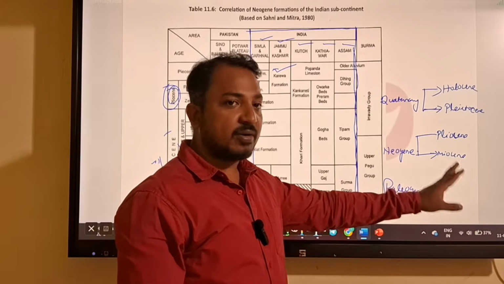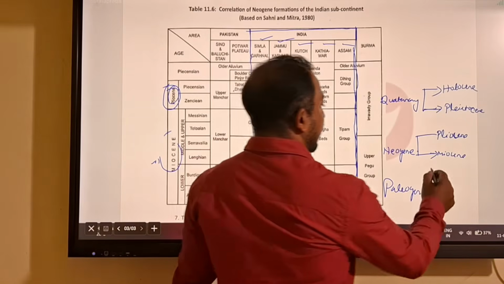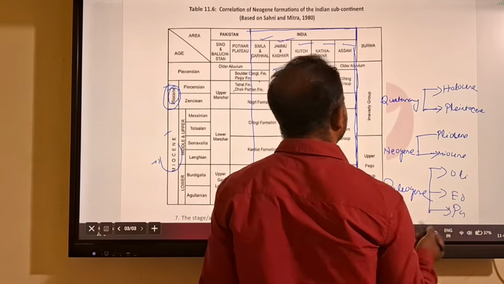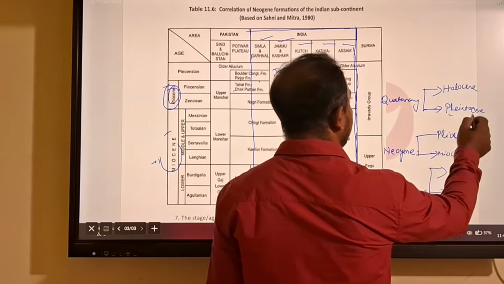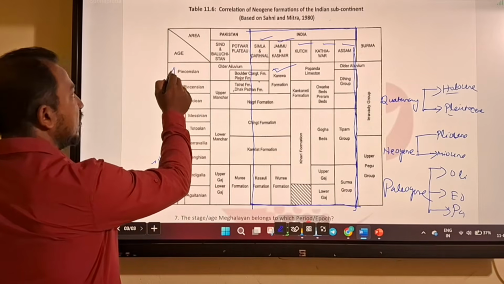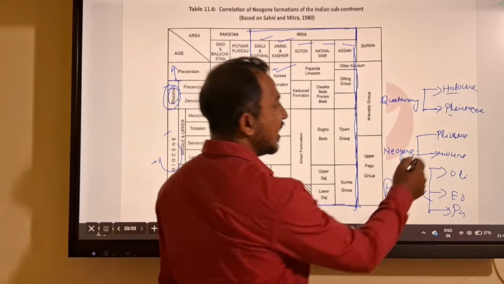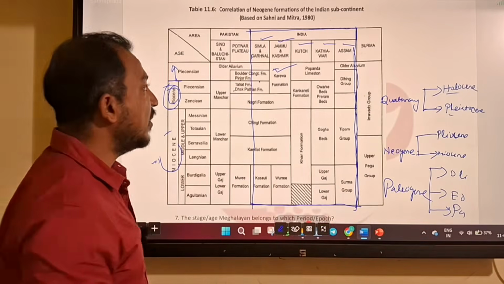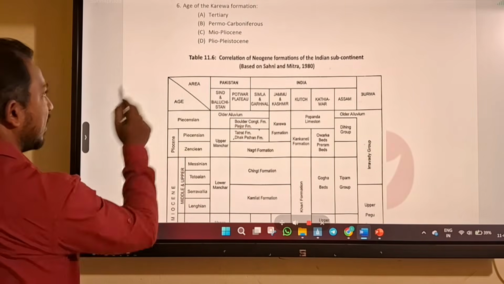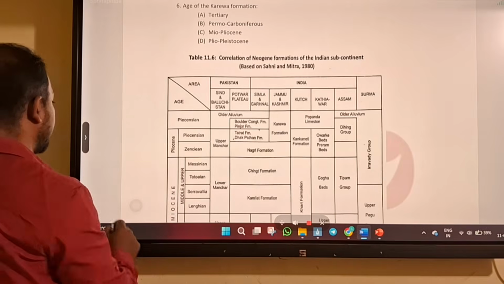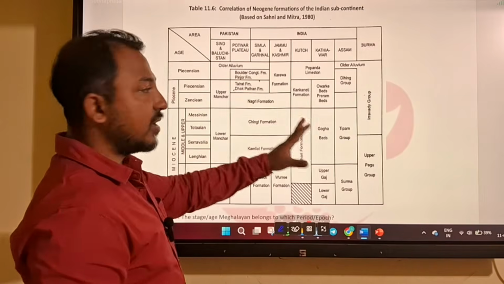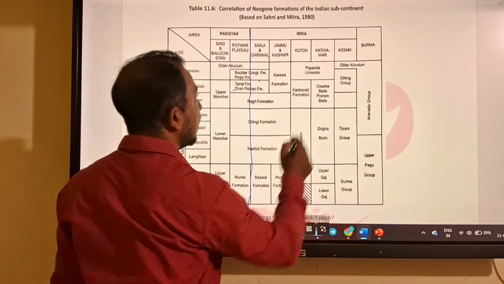Then these periods are divided into further epochs. Paleogene has three epochs: Paleocene, Eocene, Oligocene. Then Miocene, Pliocene. Then Quaternary has Pleistocene and Holocene. The Karewa formation you can see here was deposited from Pliocene towards Pleistocene, so together they are called Plio-Pleistocene. Let's see the options here. Age of the Karewa formation, you can write down, is Plio-Pleistocene. So our answer will be Plio-Pleistocene.